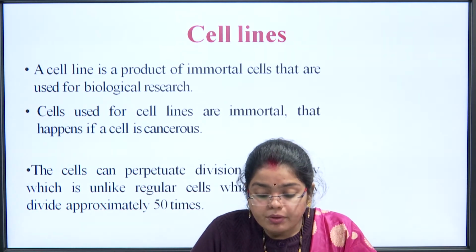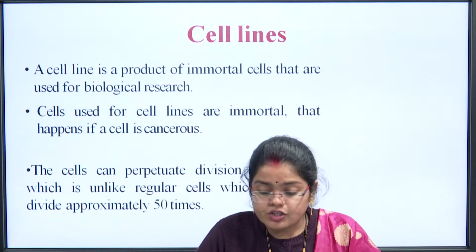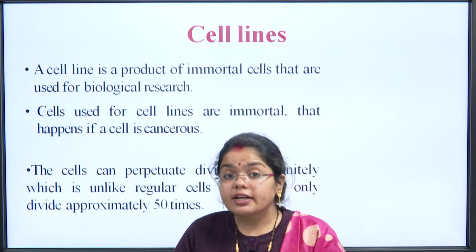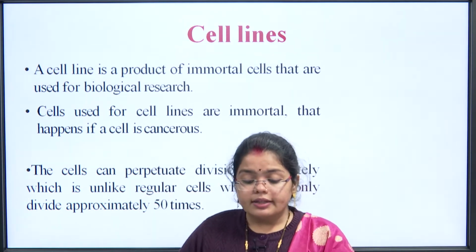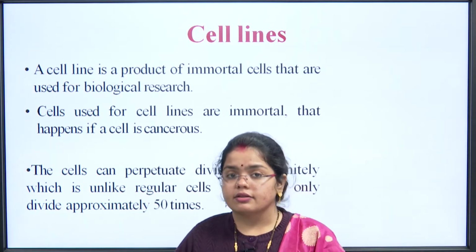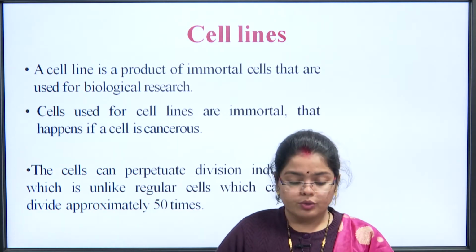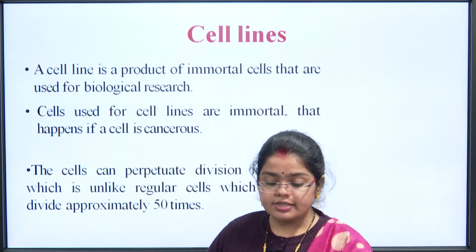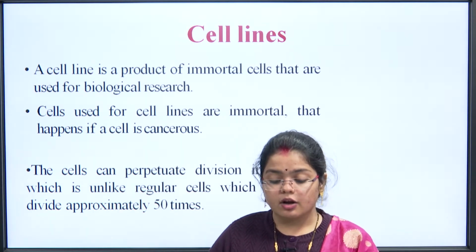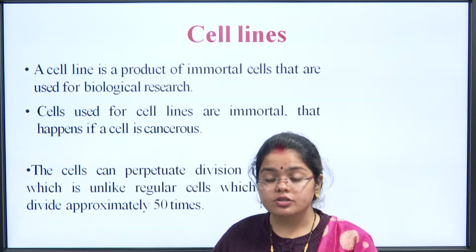The cells can perpetuate division indefinitely, unlike regular cells which can only divide approximately 50 times. They do not have a particular lifespan like regular cells; they keep on dividing at such a fast pace, around 50 times more than the normal cell.